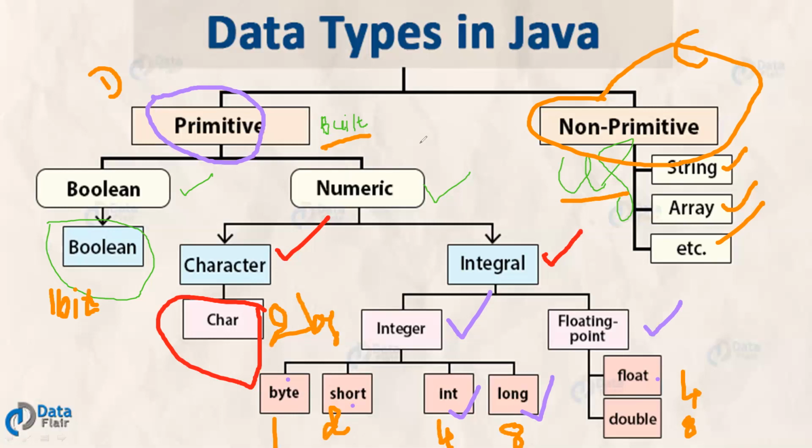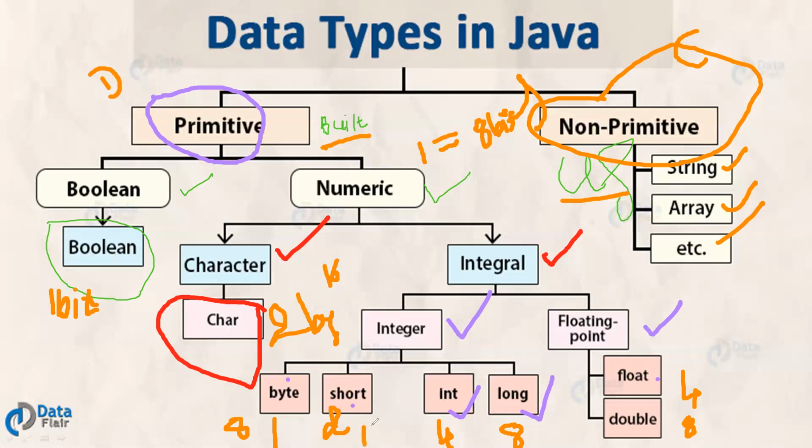Now, 1 byte equals 8 bits. That means when we say 2 bytes for a character, the JVM will allocate 16 bits of size. For byte, it will allocate 8 bits.